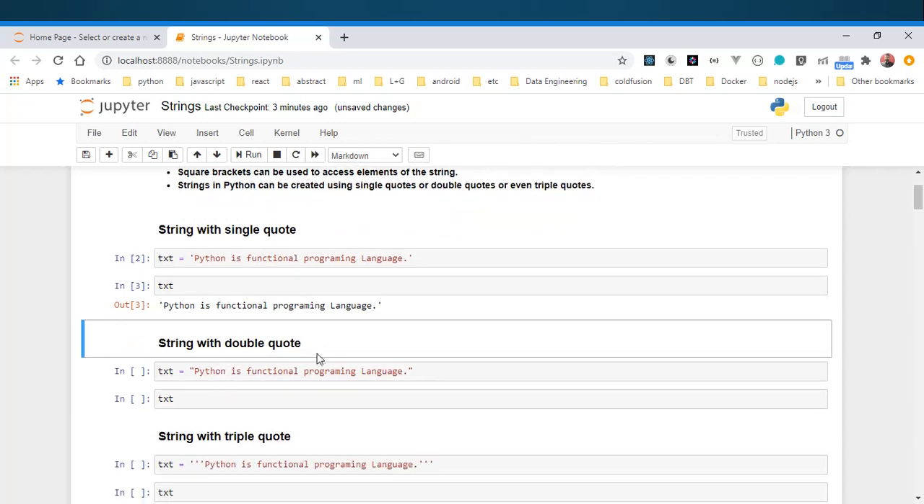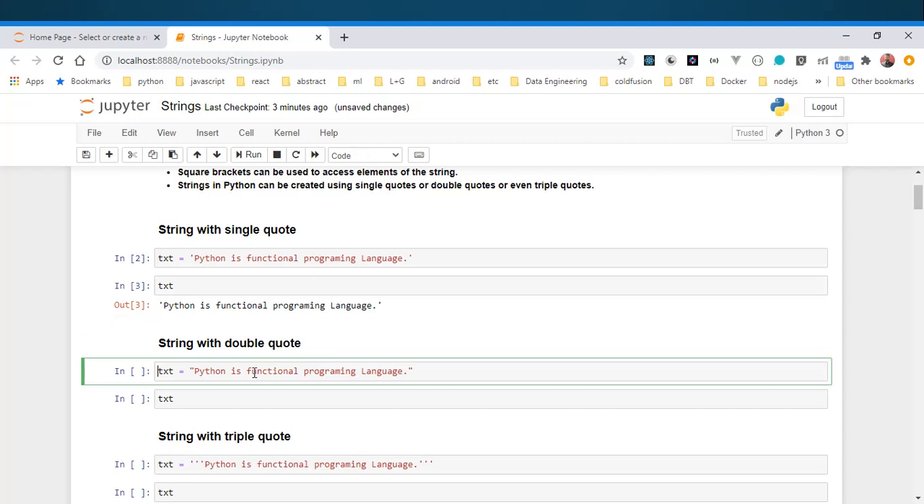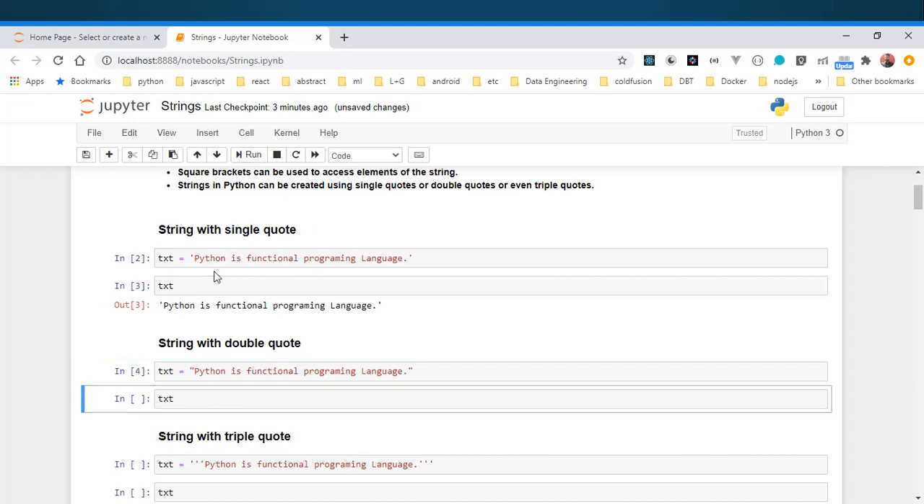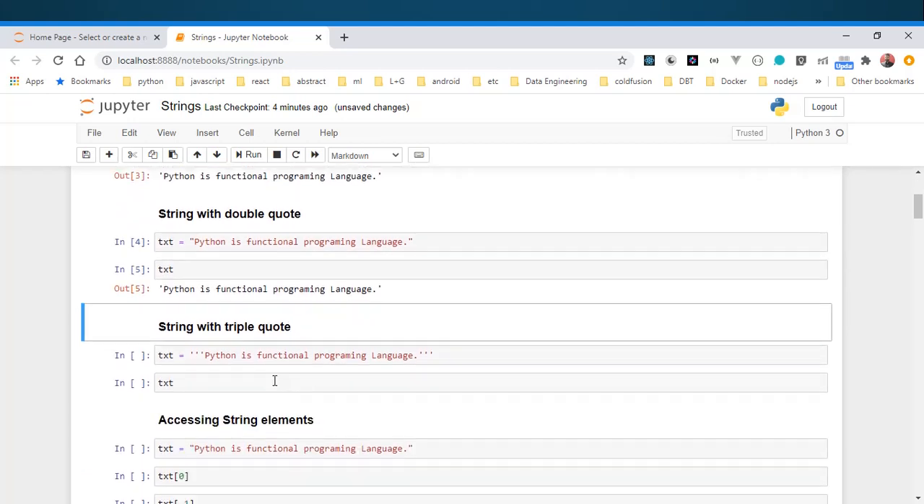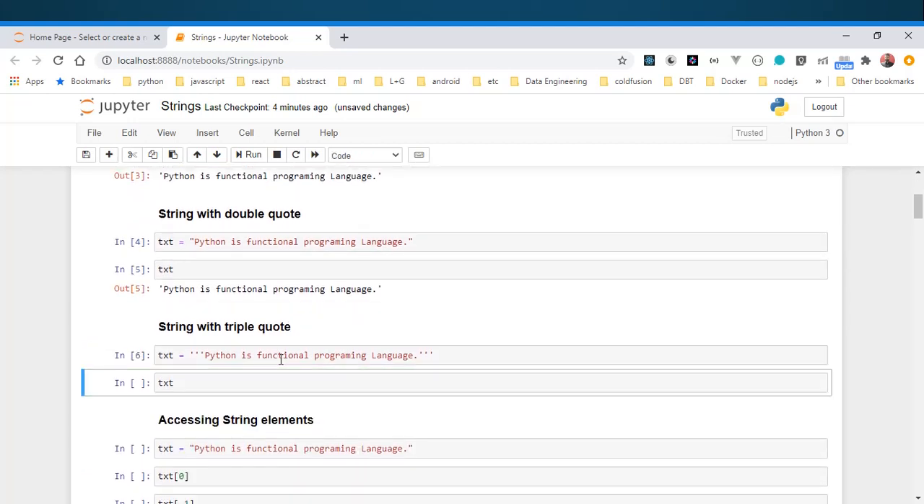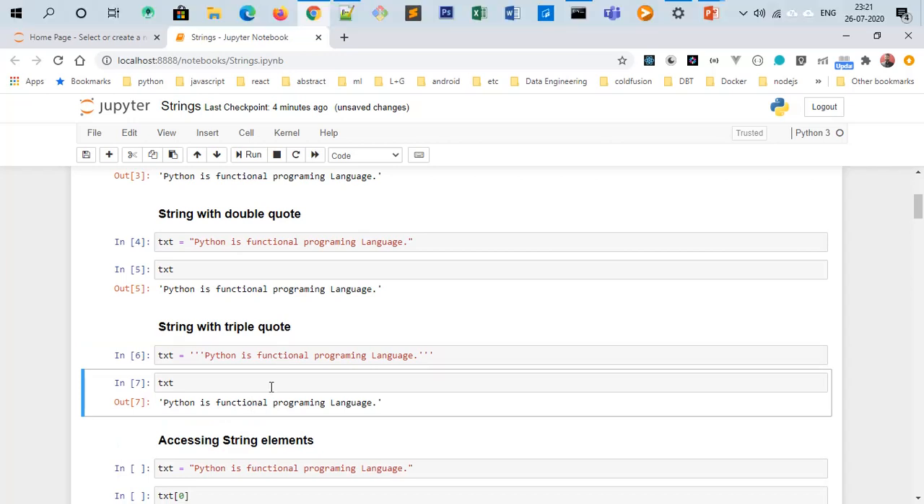Now, to print a single quote or double quote string, here is a variable text equals Python is a functional programming language. Run this and run the next cell. You see there is no difference between this particular line and this particular line. The output is the same in both cases. Even when you print a triple quote string, it will be the same. Whether you take a single quote string or a double quote string, the output will be the same.